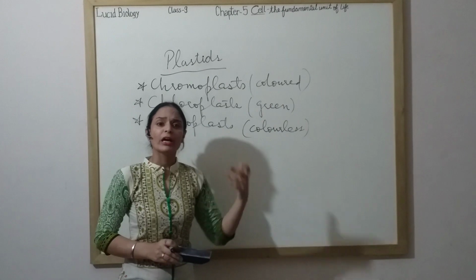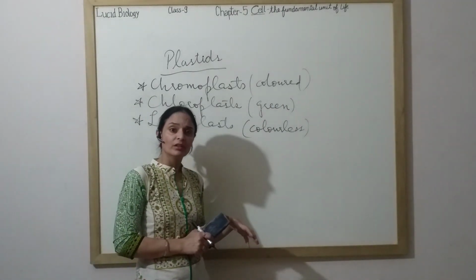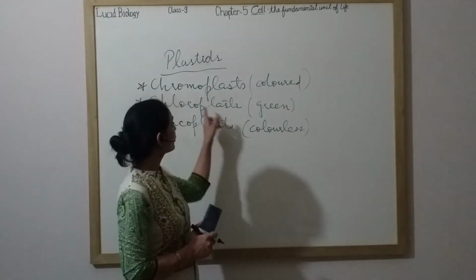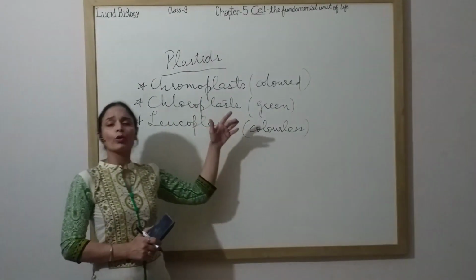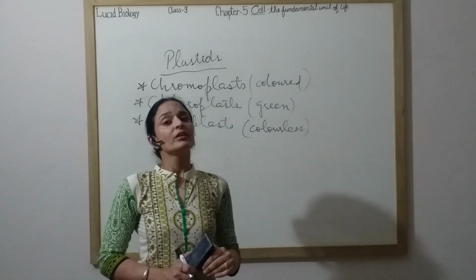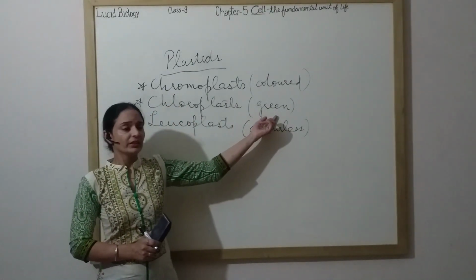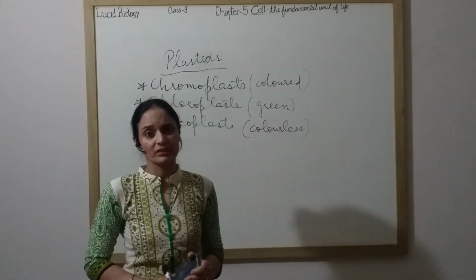Now, chromoplast, as I told you, these are colored. So, why is brinjal purple in color? Why is orange having orange color? Mango is yellow in color. Apple or tomato is red in color. This is all because of chromoplast. And chloroplast, you are already aware of this. Chloroplast is the green colored pigment which is present in the plants. Chloroplasts are green colored plastids. The basic function is to carry out the process of photosynthesis.